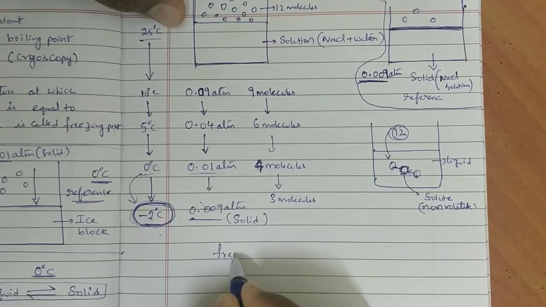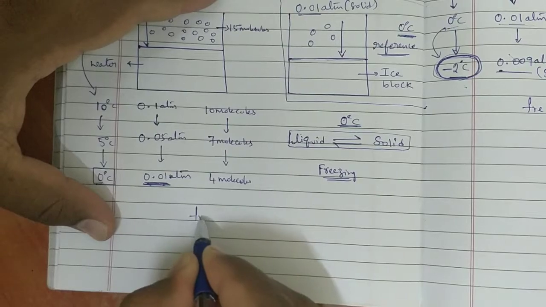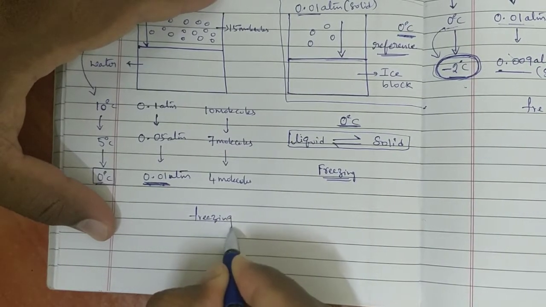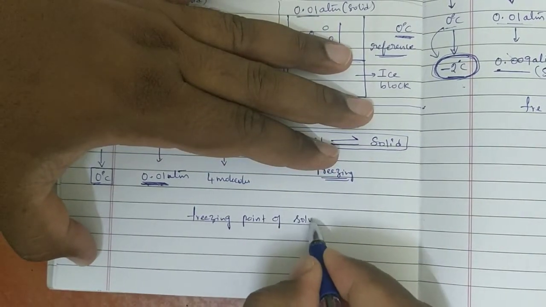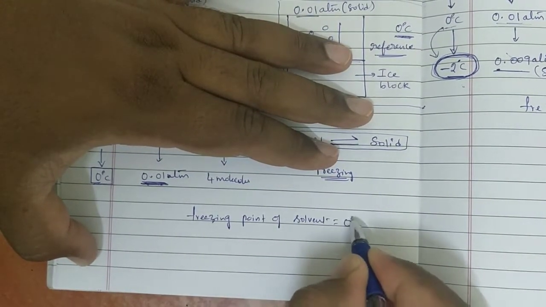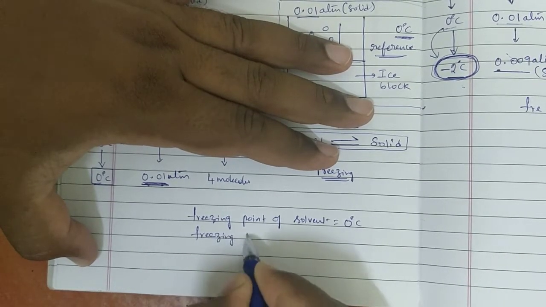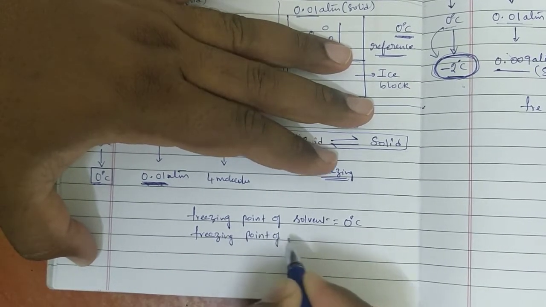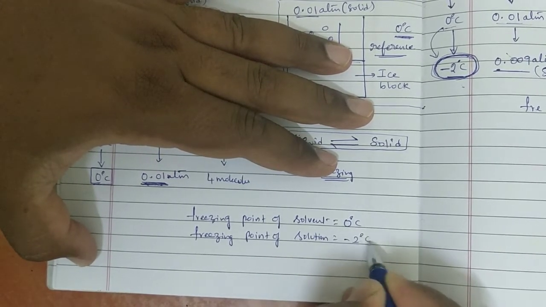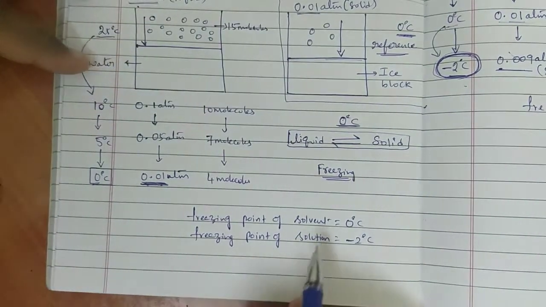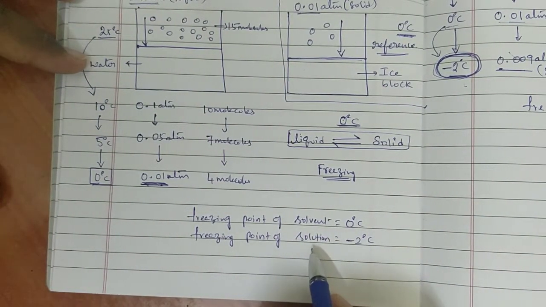Now, freezing point of solvent is equal to 0 degrees centigrade. Freezing point of solution is equal to -2 degrees centigrade, in which there is a decrease in freezing point from solvent to solution.